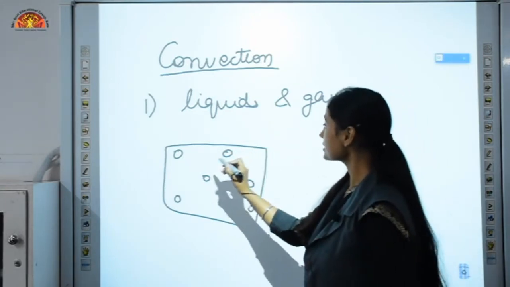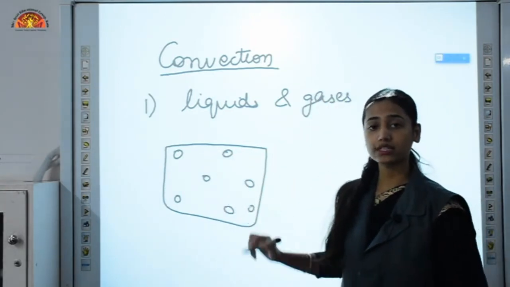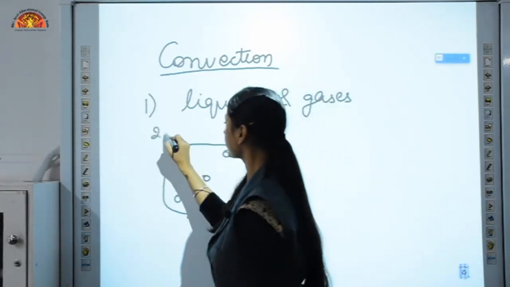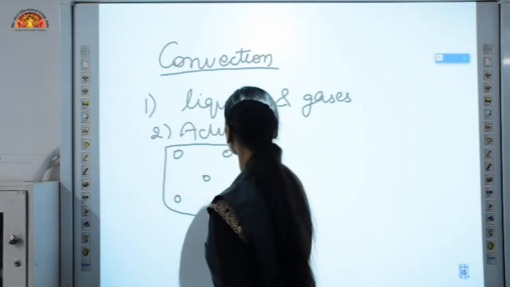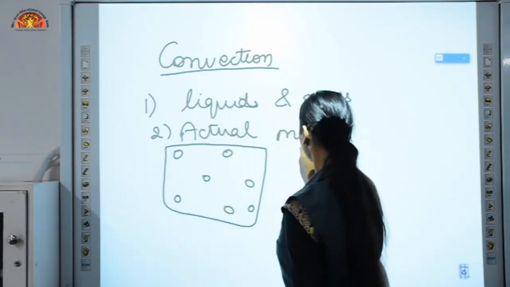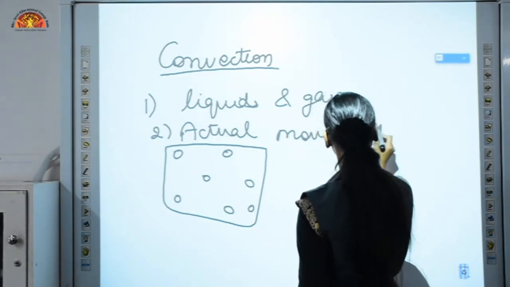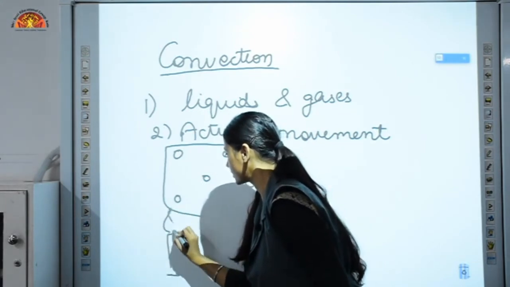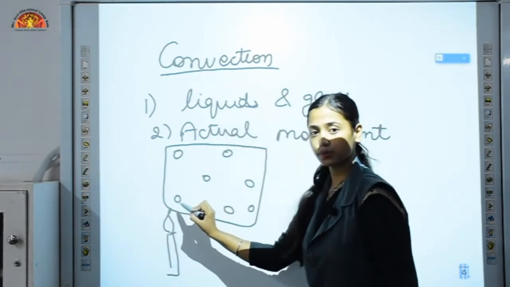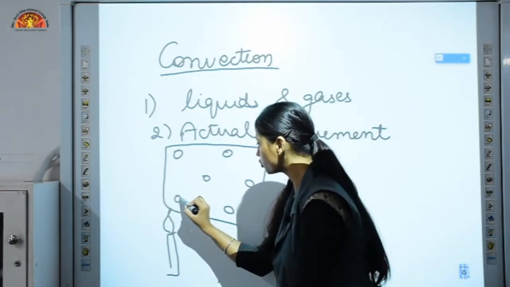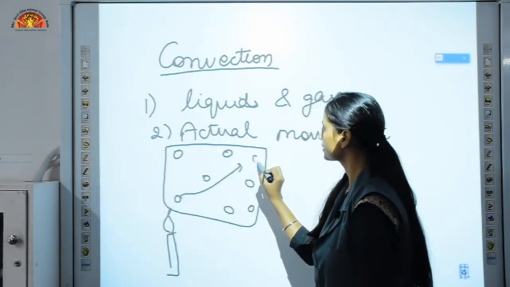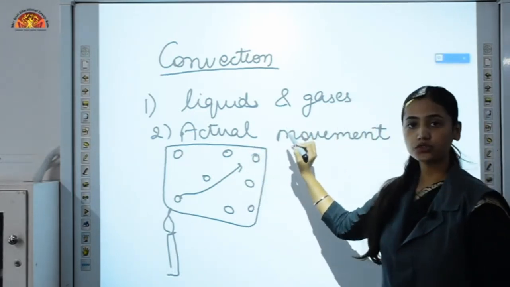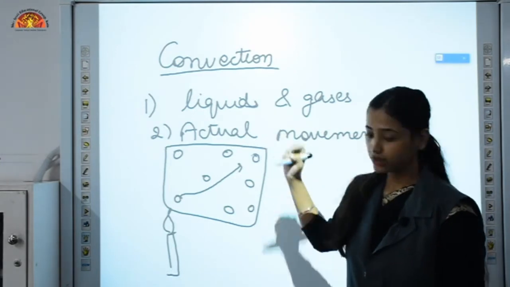What else? Now there is actual movement of molecules. Like in case of conduction, there was no actual movement. But in case of convection, there is actual movement of molecules. Suppose I am heating this object, this is a candle flame. Now the molecule which is present near this flame is getting warmer, moves from this position to this position, and now makes this part warmer. So there is actual movement of molecules in case of convection.